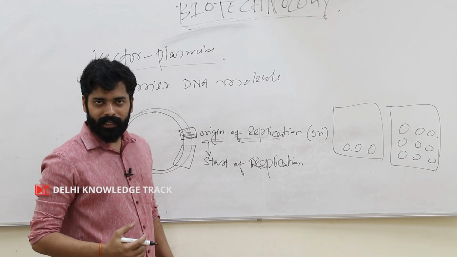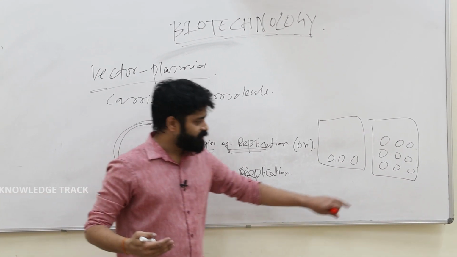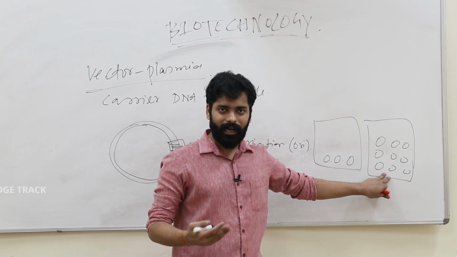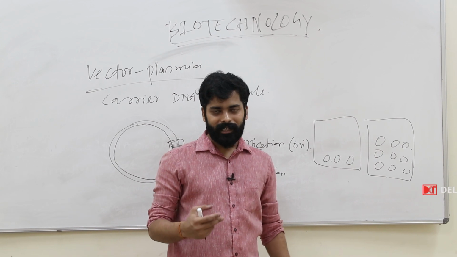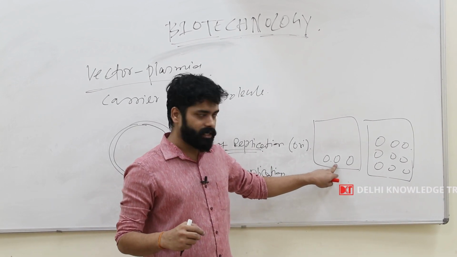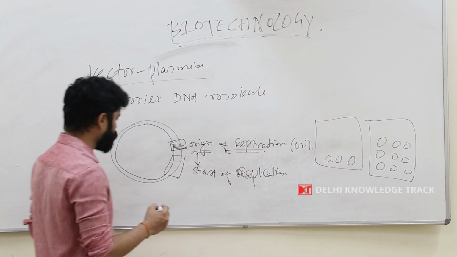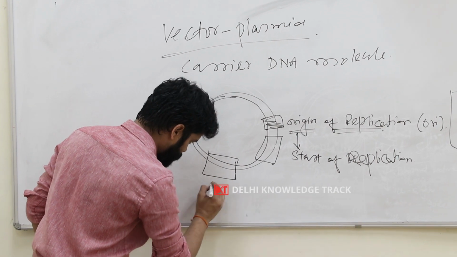With a stronger origin of replication, one that supports high replication, the E. coli will have a higher number of plasmid vectors, and an origin of replication that supports lower replication will have few plasmid vectors inside the cell. Second is called selection marker.